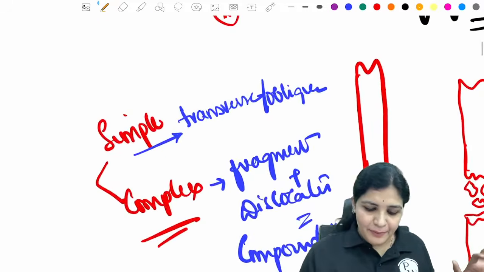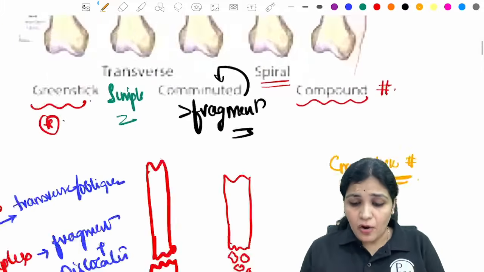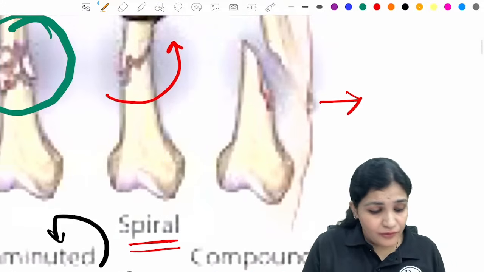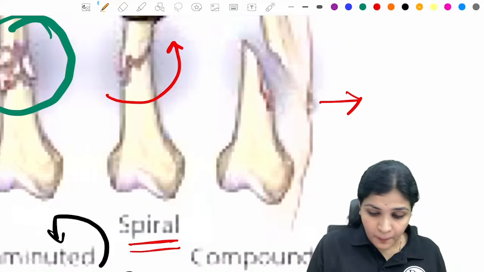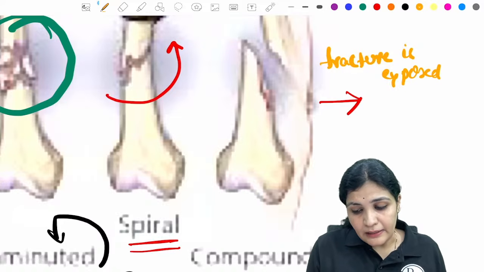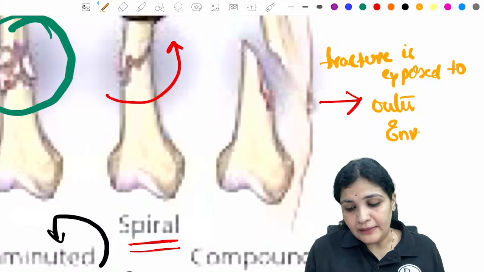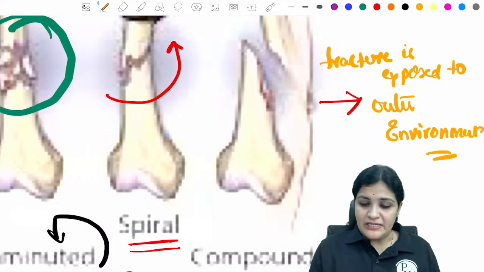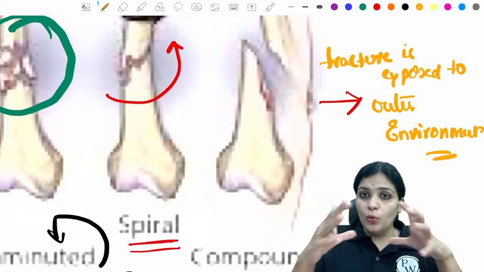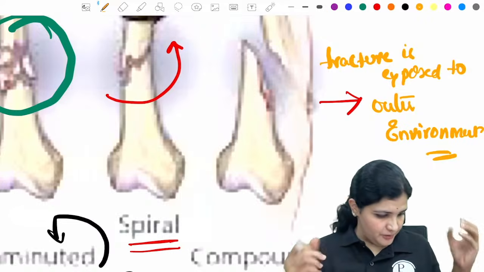Okay. Simple and complex. Okay, what is a compound fracture, you're asking? A compound fracture is whenever the fracture is exposed to the outer environment. That means you can see the fracture from outside. The skin is open. There is a wound over the skin. Hence, this is called a compound fracture.